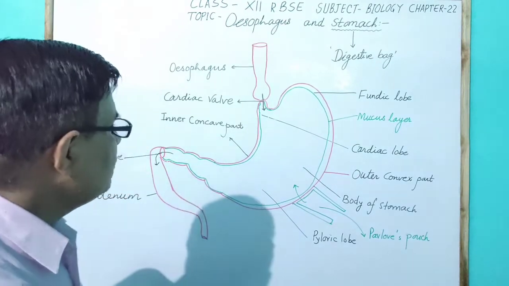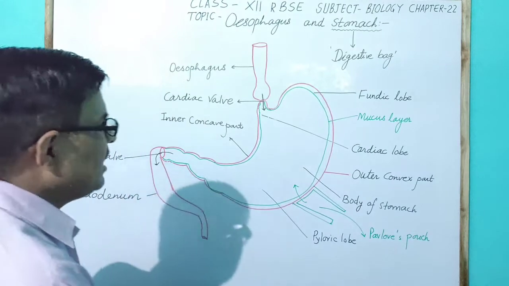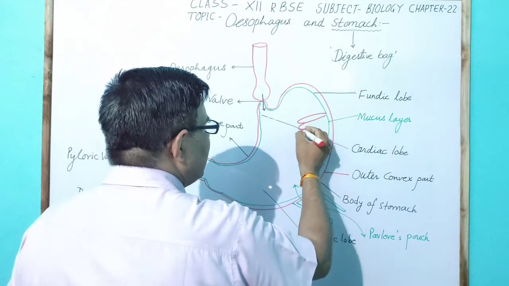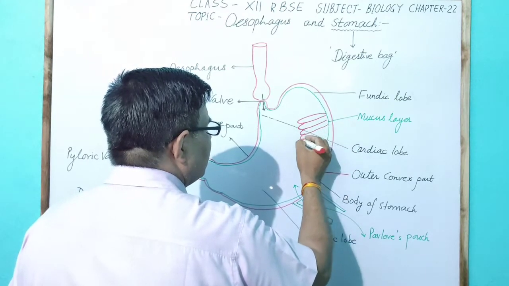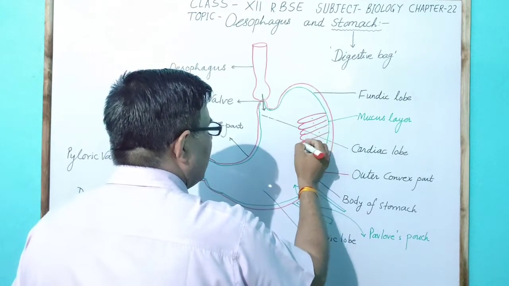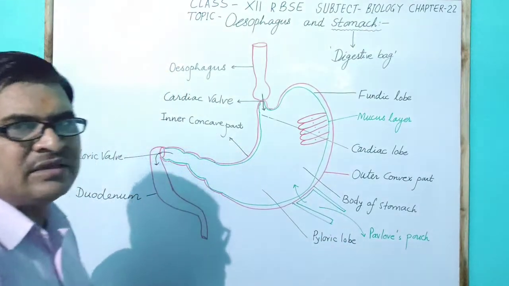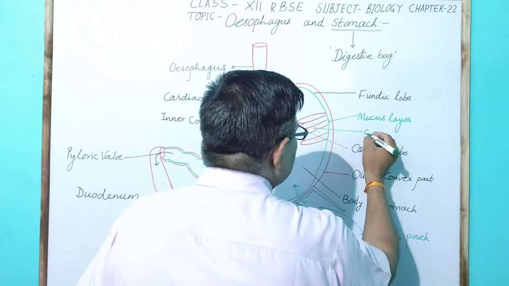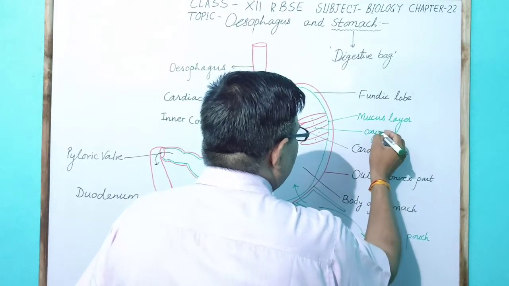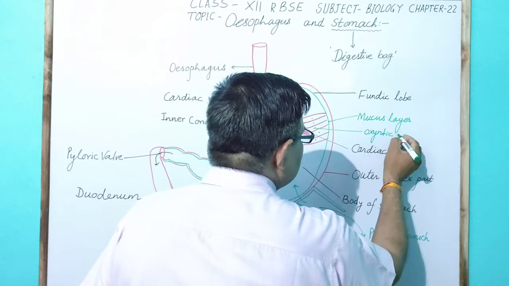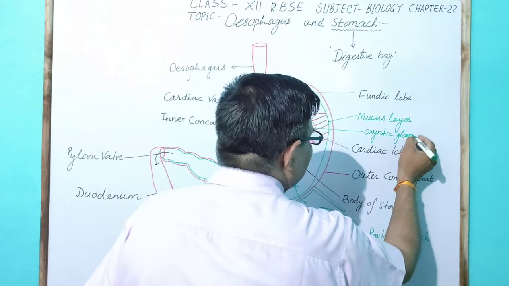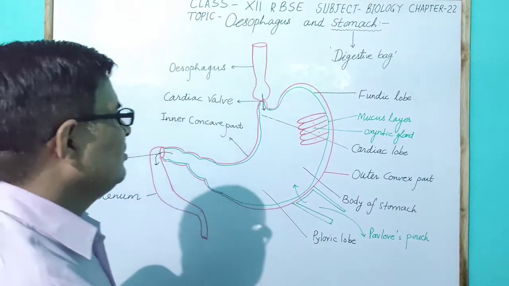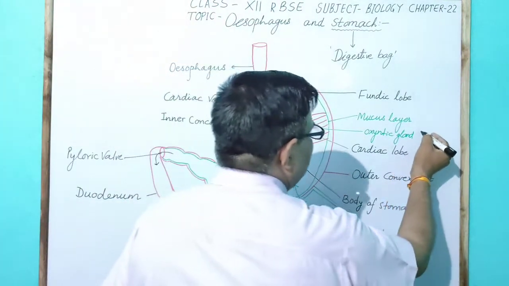Here I want to show the different types of gland. These are the large-size structures containing glands, and this gland is called the oxyntic gland. The oxyntic gland generally contains a type of cell which is called the parietal cell.